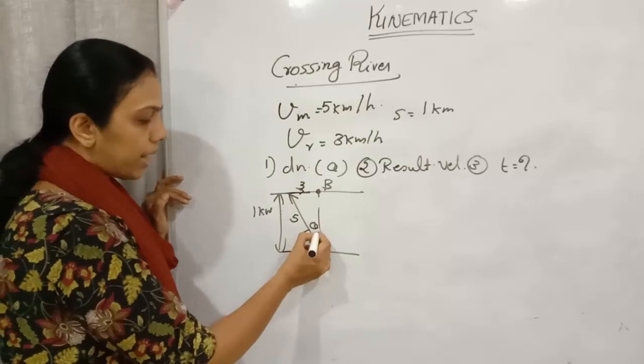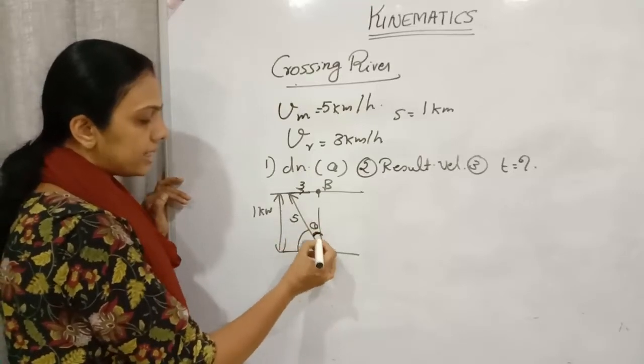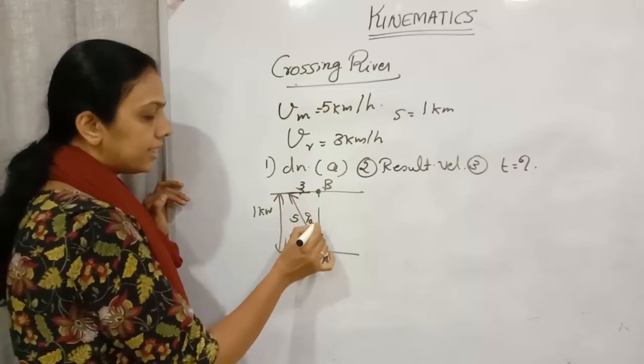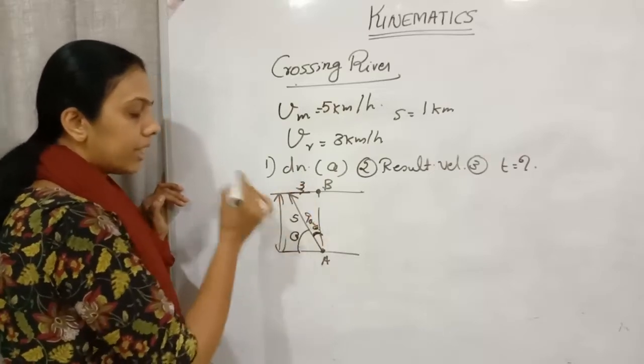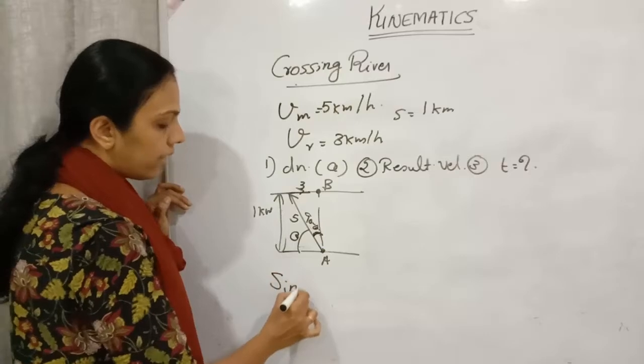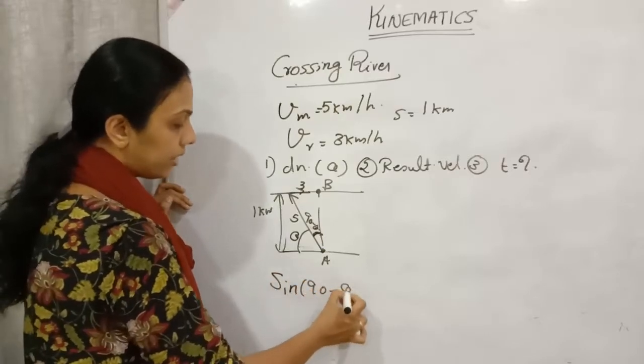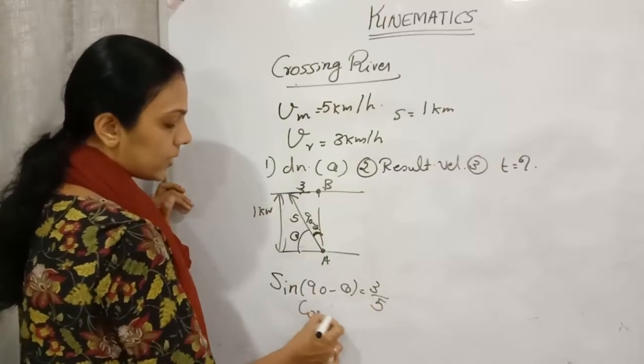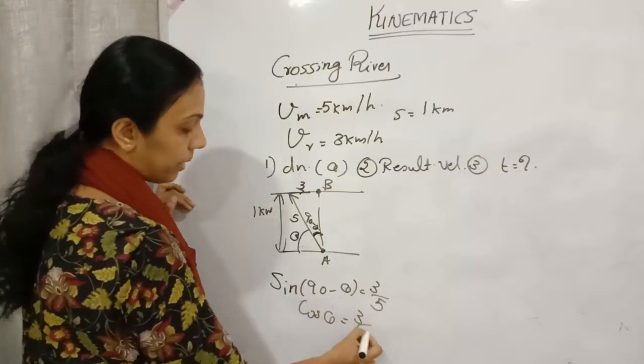If I am taking this as theta, then this will be 90 minus theta. Sine of 90 minus theta will be equal to opposite side divided by hypotenuse. That is cos theta will be equal to 3 by 5.